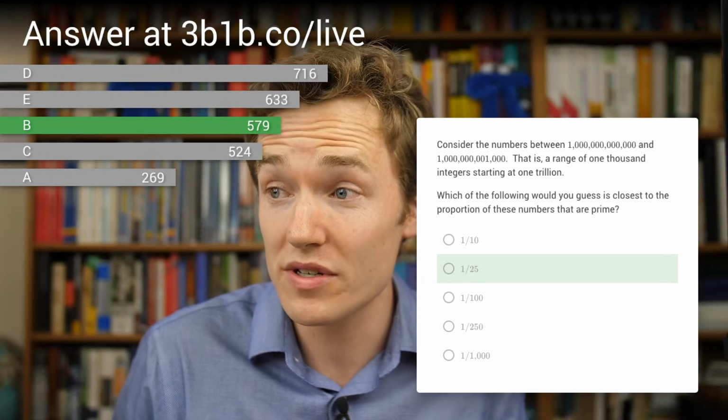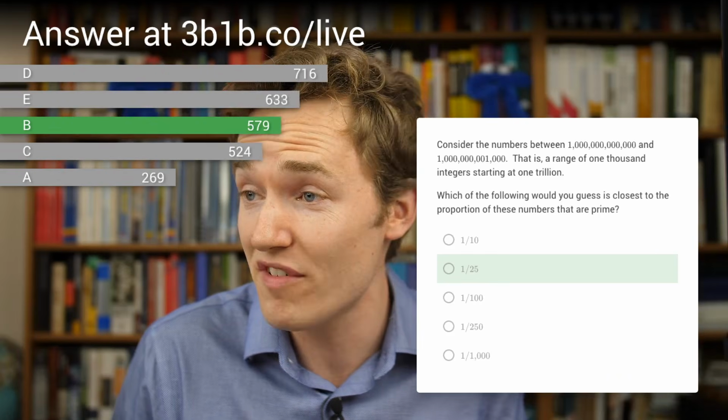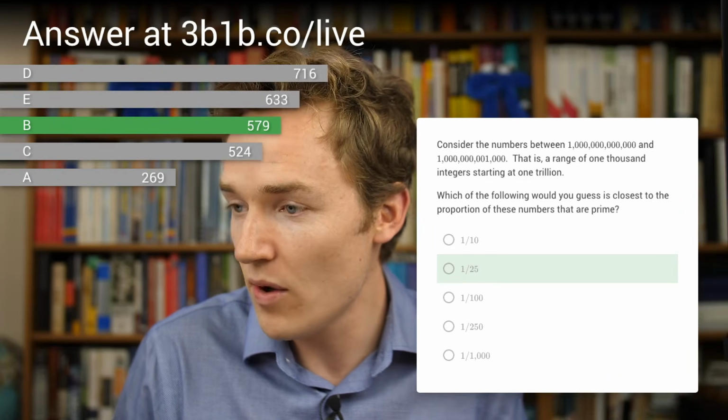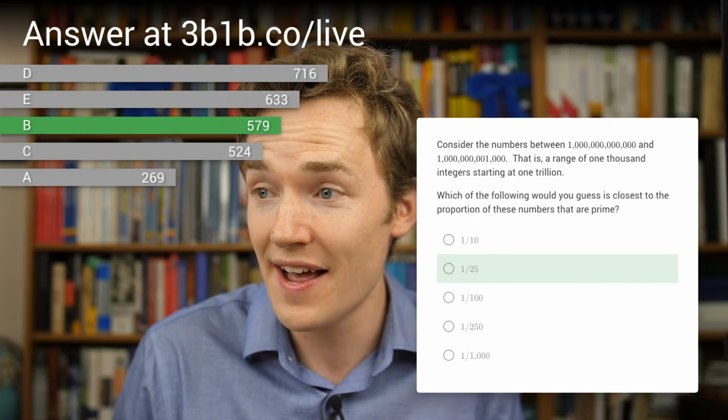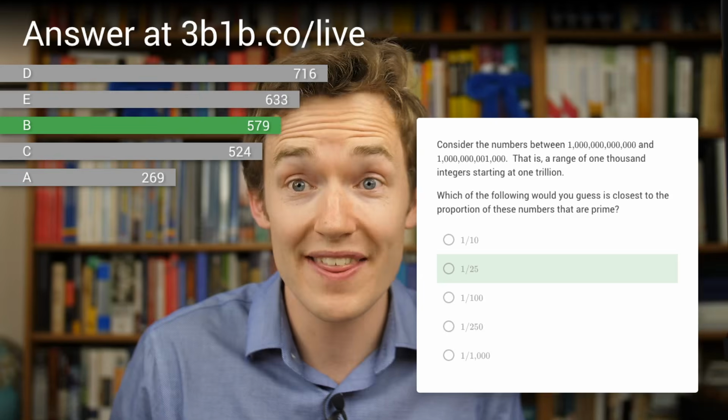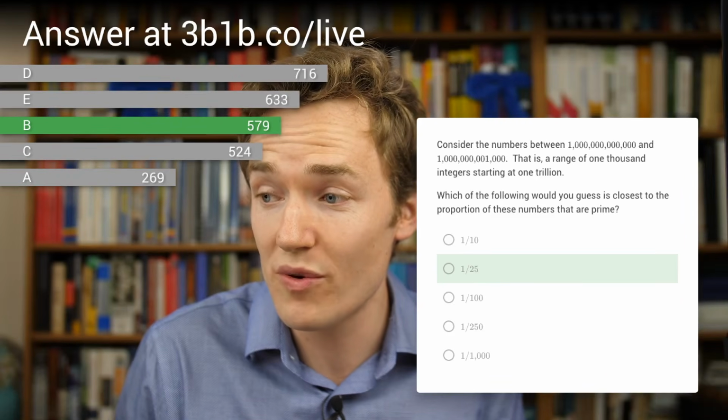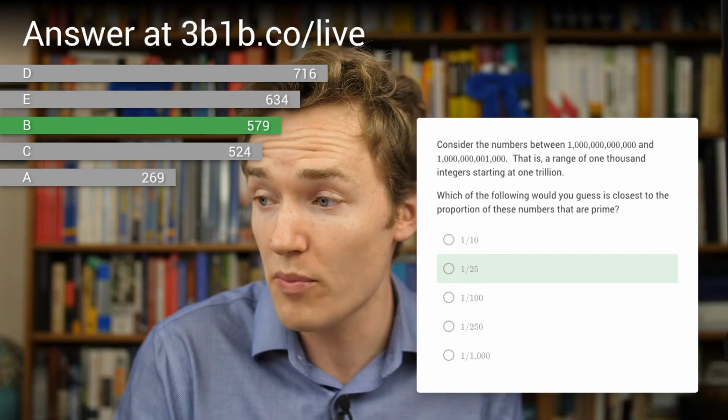It seems like the largest number of people thought that D, 1 out of 250, that there would only be 4 primes in that range. After that, it was people who thought only 1 in 1,000, that up there, primes are so rare, they only come 1 in every 1,000. The correct answer, the closest proportion here would have been 1 in 25, so a lot more frequent than people might have thought.